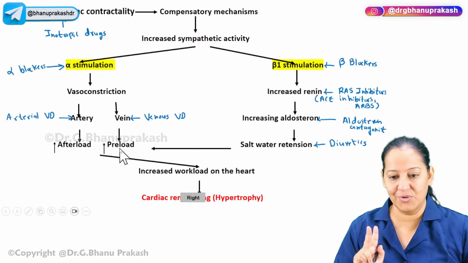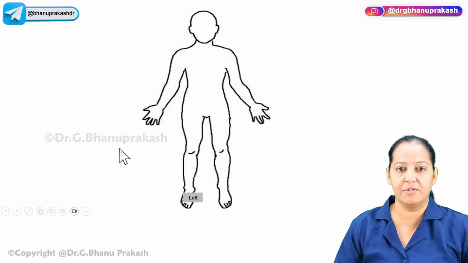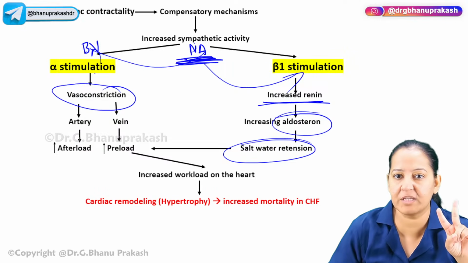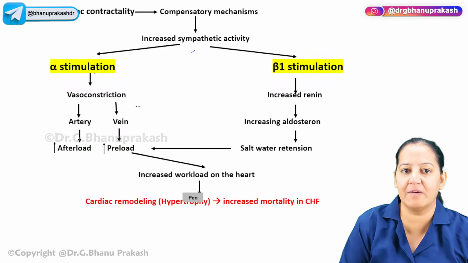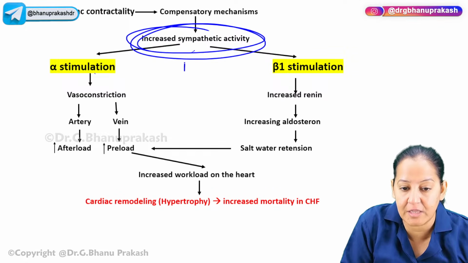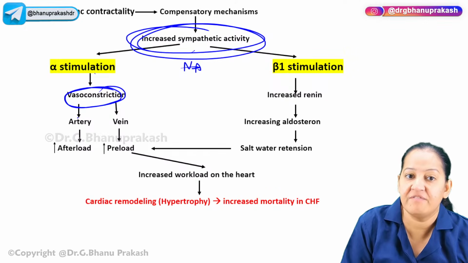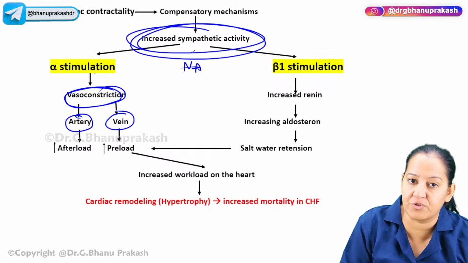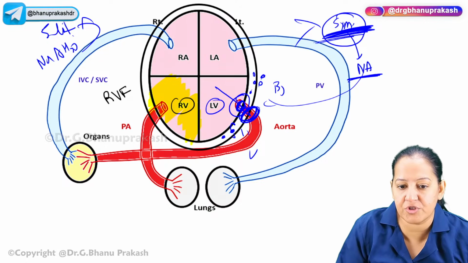Now, 1 thing is good, 2 things are bad. So please understand what all drugs we can give. You understood the compensation, and what the 2 bad things taking place are. Number 1, because of sympathetic stimulation, the noradrenaline which is coming in the blood is going to the blood vessel causing vasoconstriction. Vasoconstriction of the arteries as well as vasoconstriction of the veins. Where is the artery? Where is the vein? Vasoconstriction of the artery means vasoconstriction of the aorta.